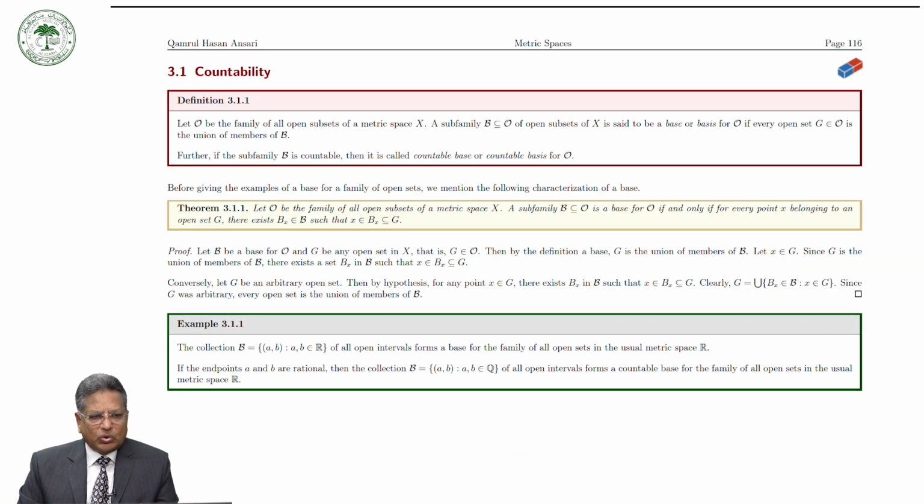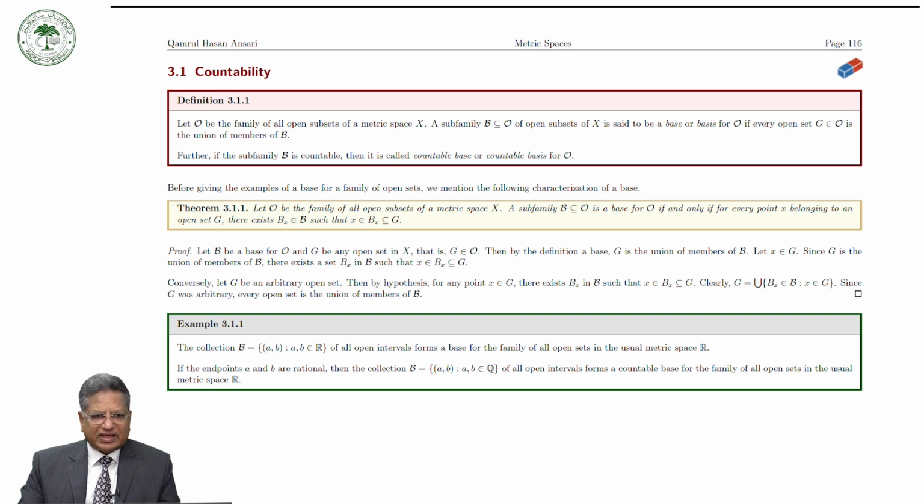Let O be the family of all open subsets of a metric space X. Then a subfamily B of O of open subsets of X is said to be a base or basis for O if every open set G is the union of members of B. Further, if the subfamily B is countable, then it is called a countable base or countable basis for O.